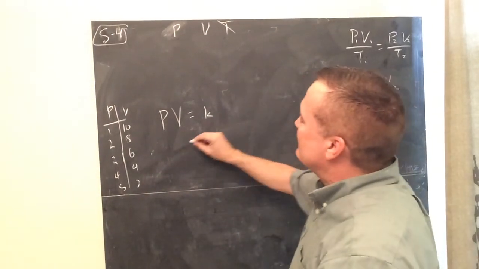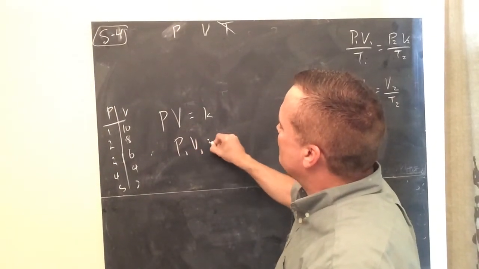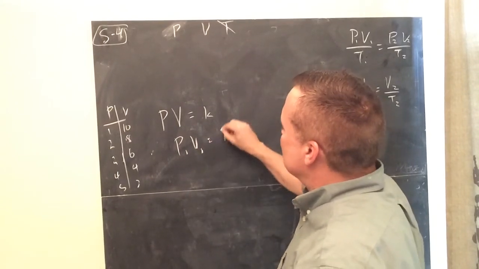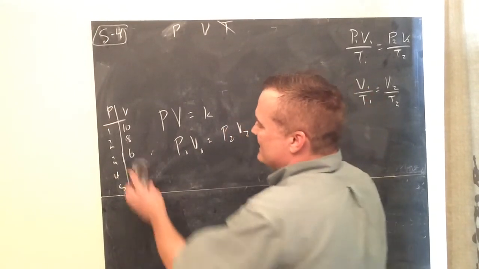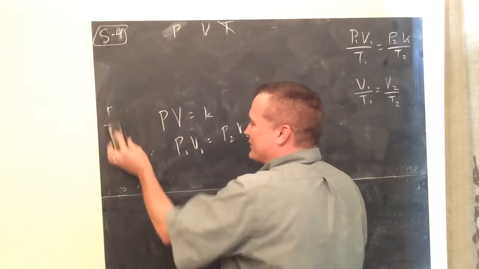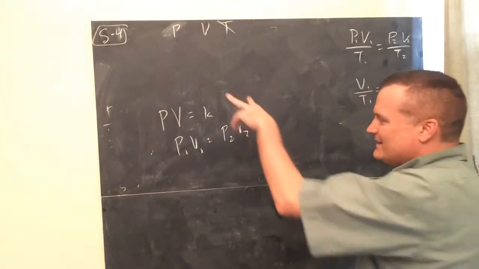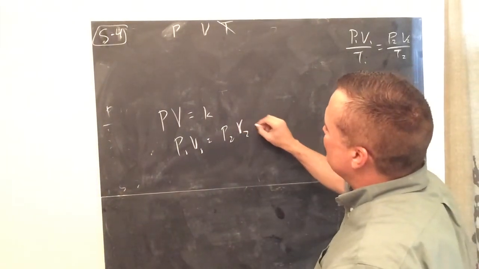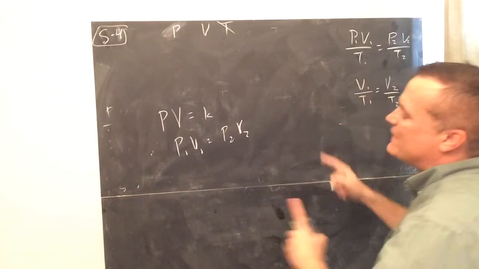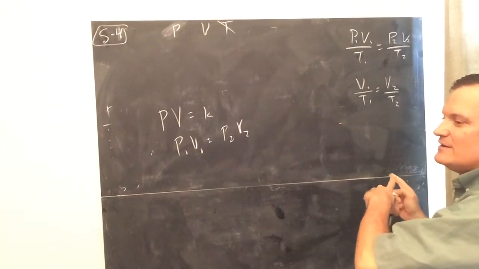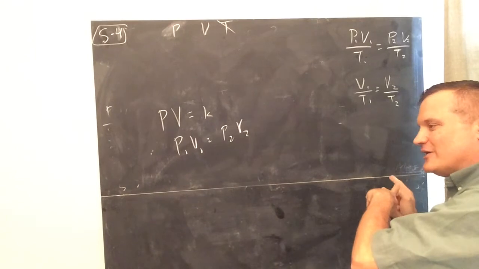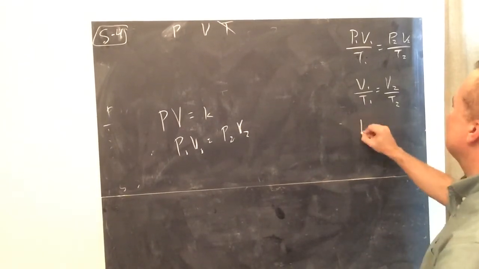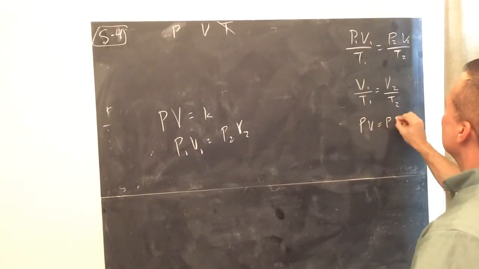So if I did that, P1 times V1 will always equal P2 times V2, etc. Now, I made these numbers up, so they're not going to work, but I just wanted you to get the idea that P1 V1 is P2 V2 or P3 V3. Any pressure times its accompanying volume will always multiply to give the same thing. So that one is Boyle's Law.